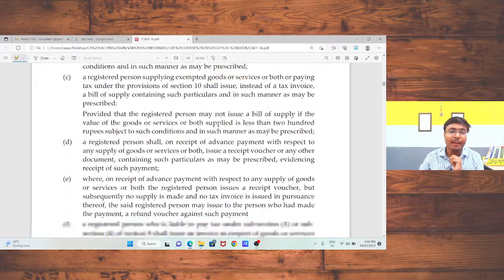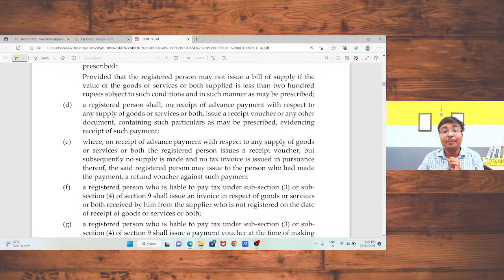Okay, sir. Now, a registered person on receipt of advance, that is, I am a supplier of service, and if I am receiving any advance, in that case, I need to issue the receipt voucher. Just take an example. If someone has come to me and said that I want this consultancy service, and I got an advance of 50,000 rupees. Somehow I am not able to provide that service. In that case, I am going to give back that 50,000 to that person. In that case, I need to issue the refund voucher. So when I am taking any advance, I need to issue the receipt voucher, and when I give back that amount, I issue the refund voucher.